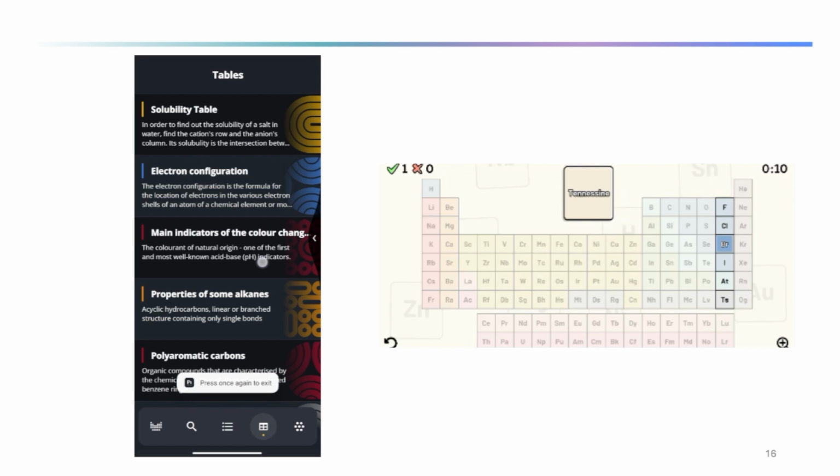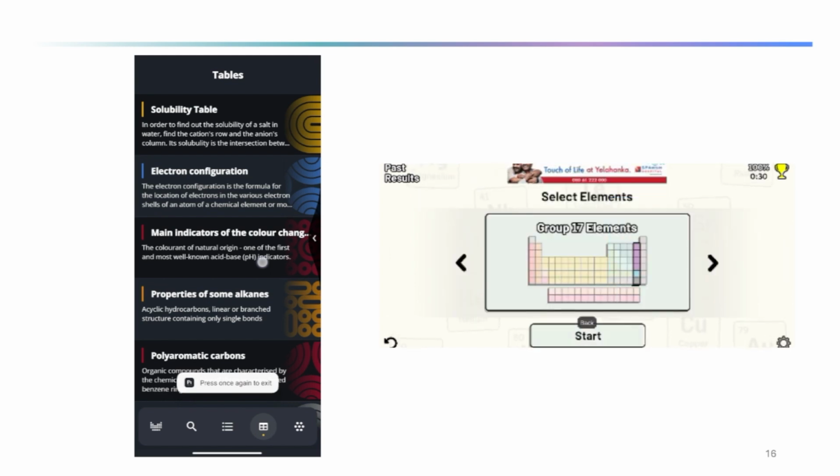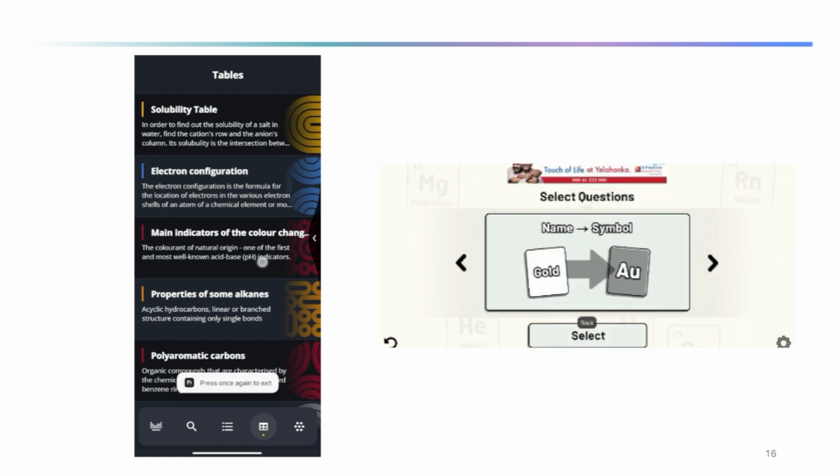Tennessine will be Ts. Astatine will be At, so here is the At. Fluorine, we know fluorine will be only F. Iodine is I. And chlorine is Cl. So all these small games you can play when you are free, and while playing you can learn this periodic table as well.